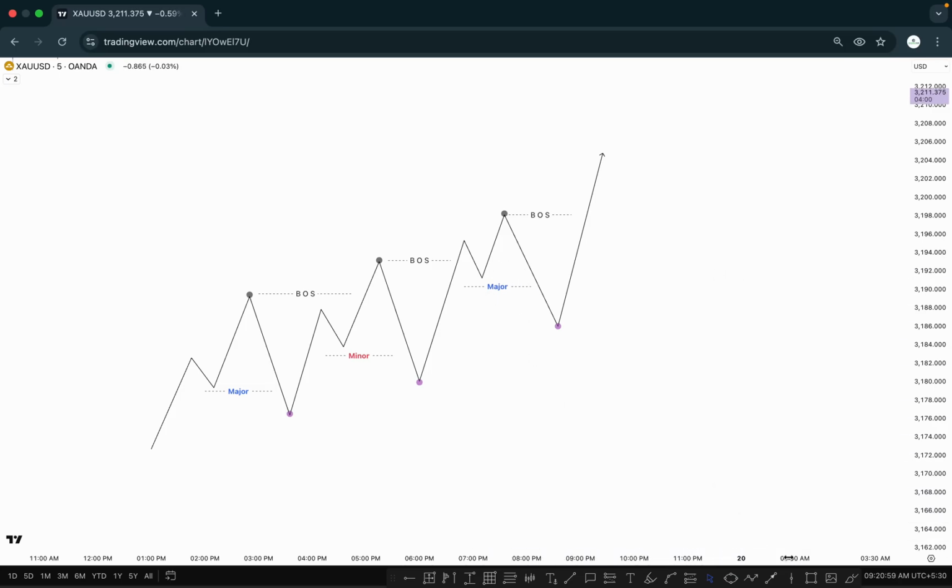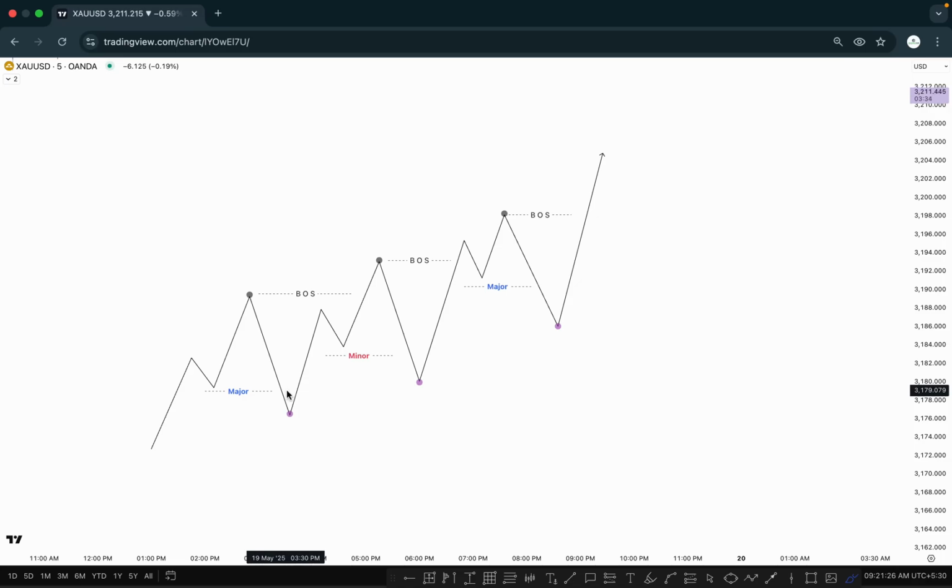Look at this one. In the first diagram, we know that market momentum is bullish and the first pullback is taken out. That's called the major inducement. This first move is here. And after that, what happened exactly? When the market took out the inducement, we mark the higher high here. Once the market creates a higher high and creates a break of structure, generally we are again looking to mark the inducement.